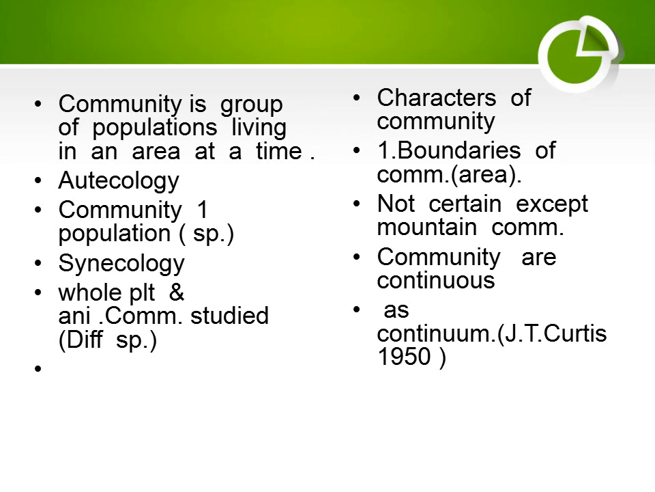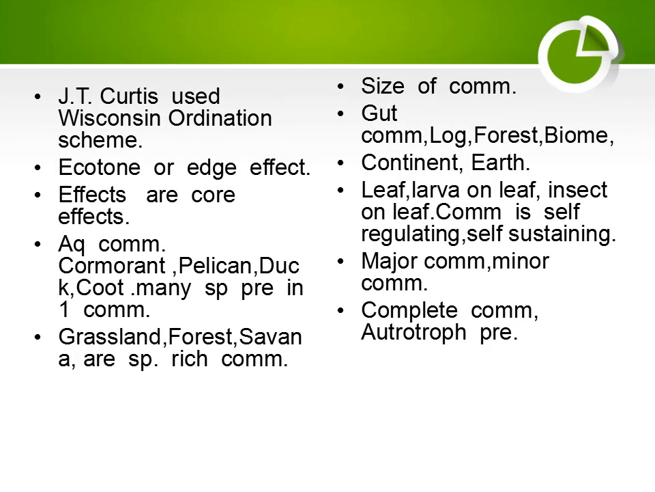Now comes characters of a community. Number 1, boundaries of community. Boundaries of all communities are not certain, except some communities. Boundaries of community 1 and community 2 are mixed, and these are known as continuum. J.T. Curtis named this term continuum in 1950. J.T. Curtis studied the Wisconsin ordination scheme, and in this scheme he studied plants and animals, or community, of Wisconsin.